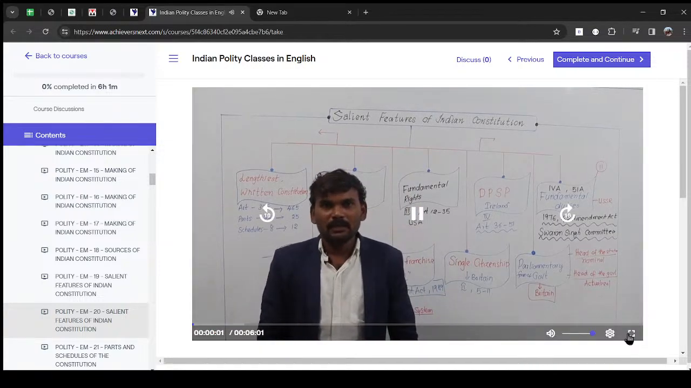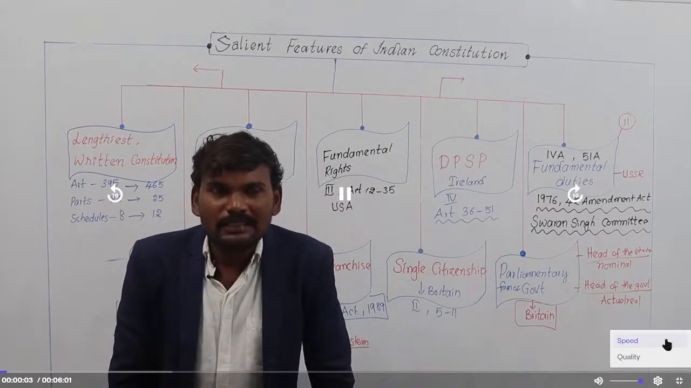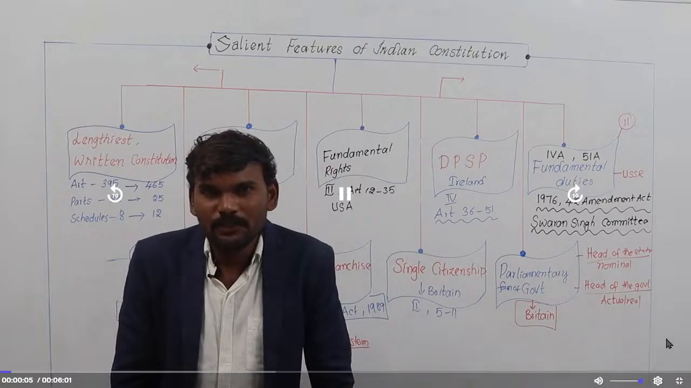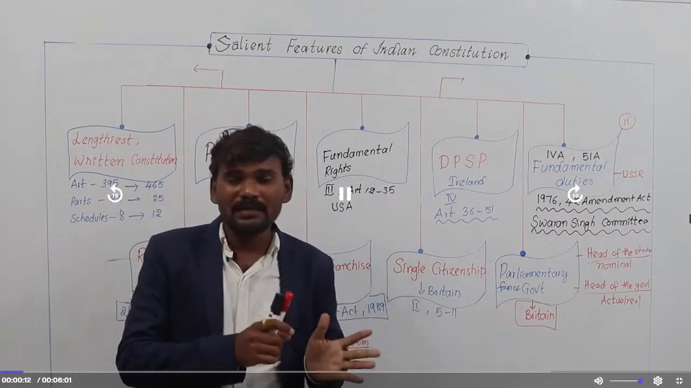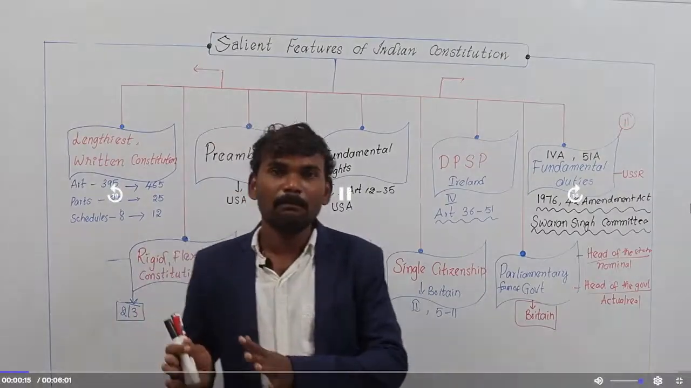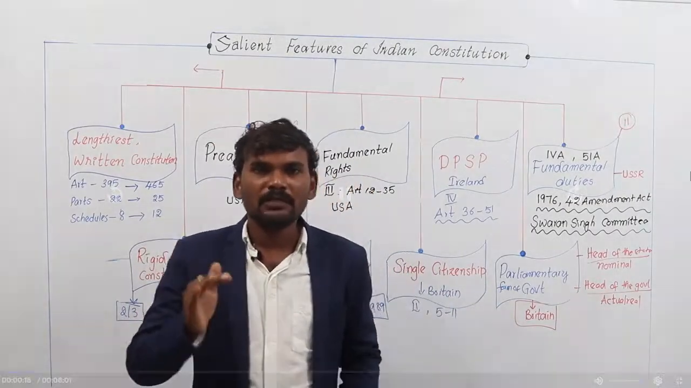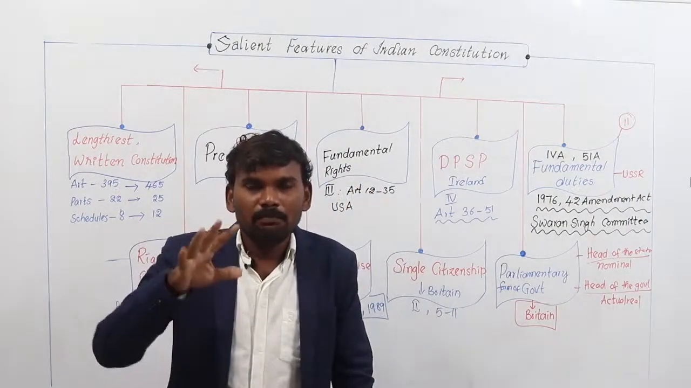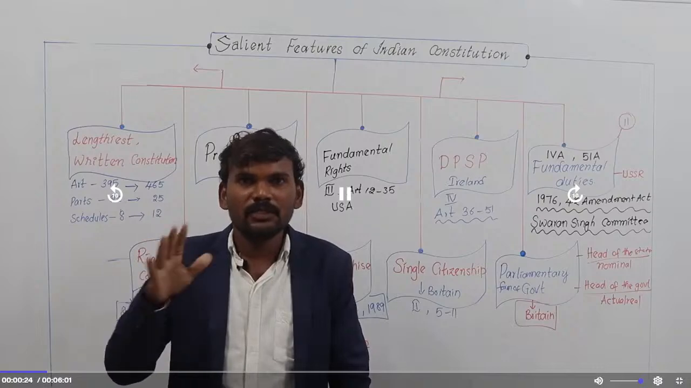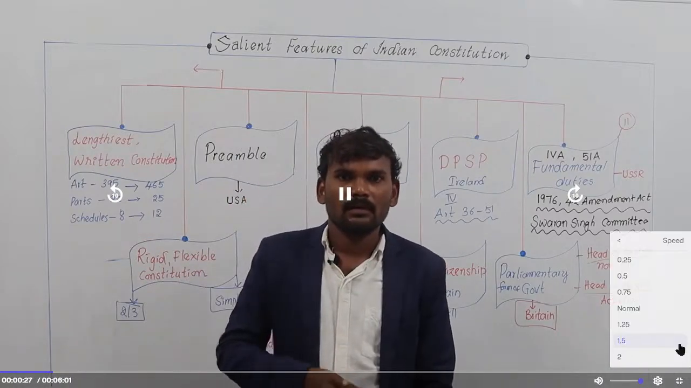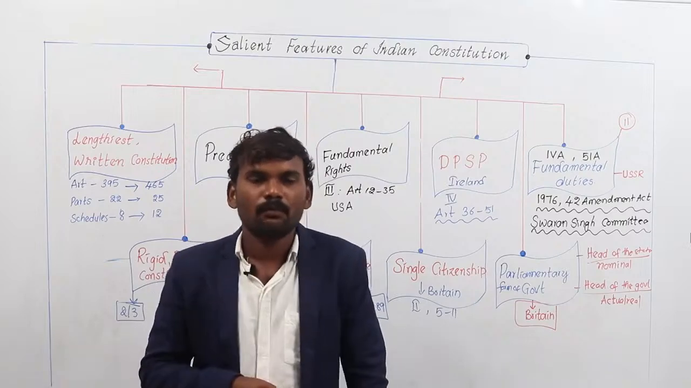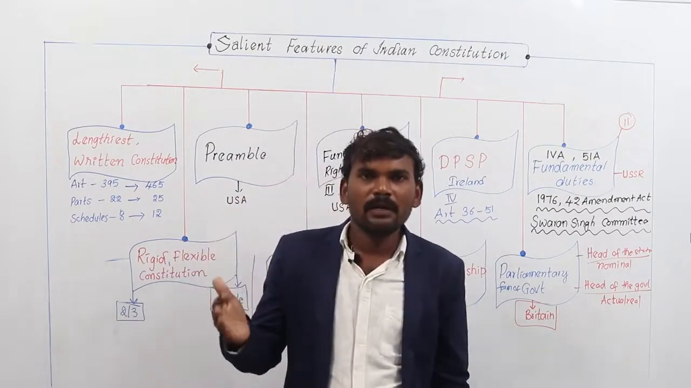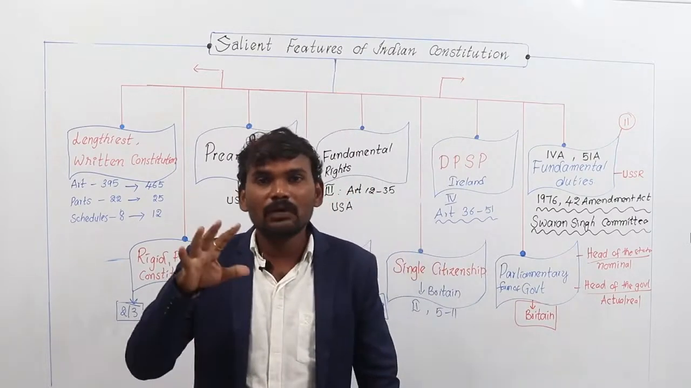Then what about India? Is India a complete federal state? Is India a complete unitary state? Let us discuss. India is not a complete federal state, and it is not a complete unitary state. Federal state means where the powers are distributed equally between state government and central government. In the world, America is the most federal state. Why? Because there the central government and the state government are given equal powers.